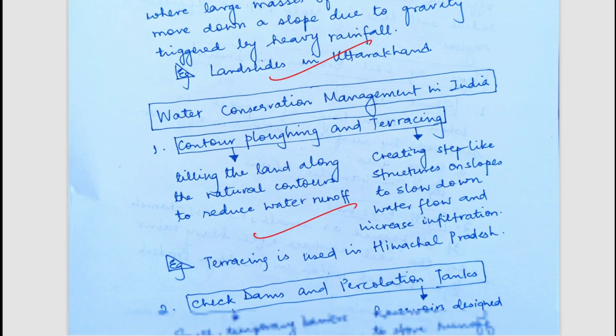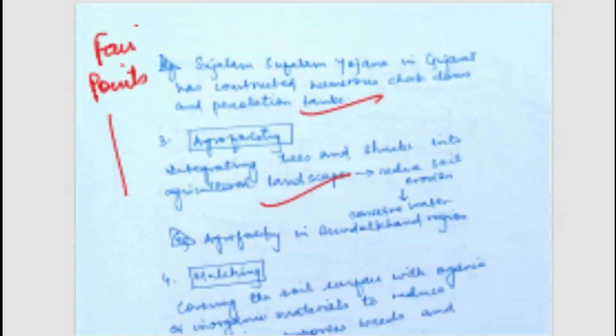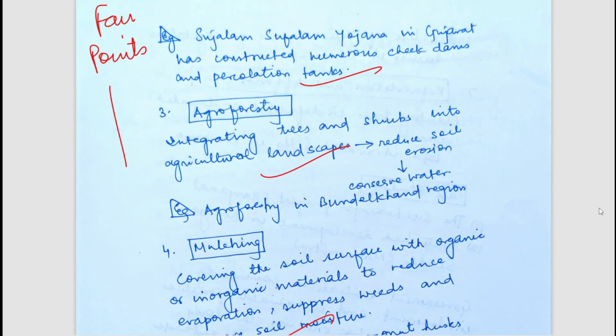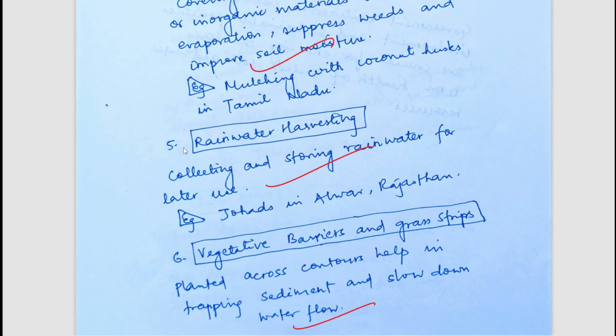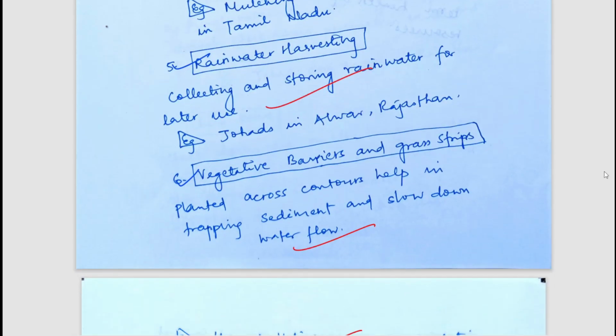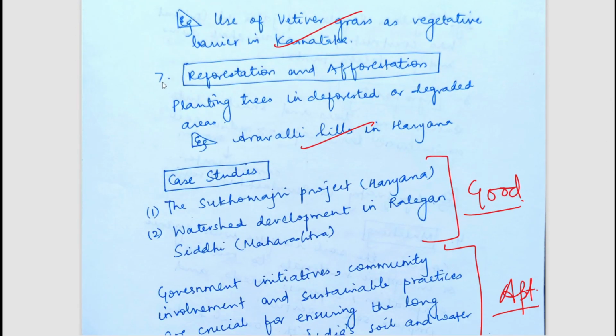Now, what are the water conservation management options in India? First of all, we can do contour bunding and terracing. We can develop check dams and percolation tanks. We can do agroforestry. We can do mulching. We can do rainwater harvesting. We can use vegetative barriers and grass strips. All these things can be used as water conservation methods. We can do reforestation and afforestation.